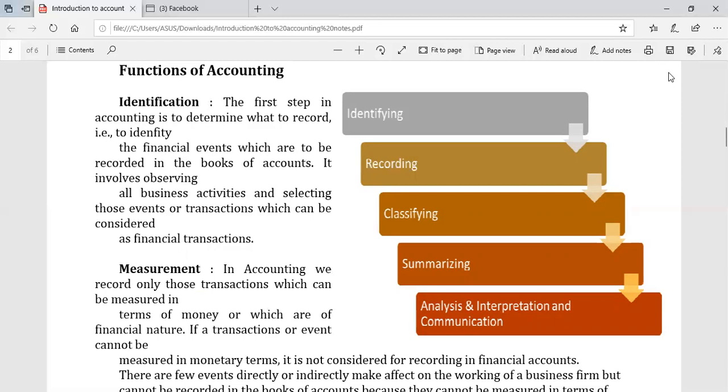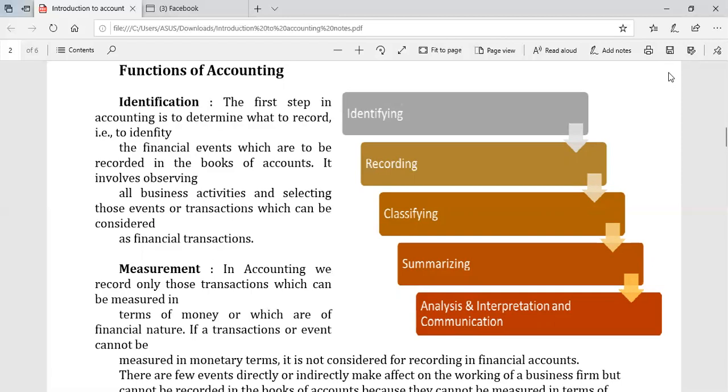So now it is very clear that in accounting, first they have to identify the business events or transactions which can be quantified in terms of money, then only they are to be recorded. The first process is to identify what to record and what not to record.